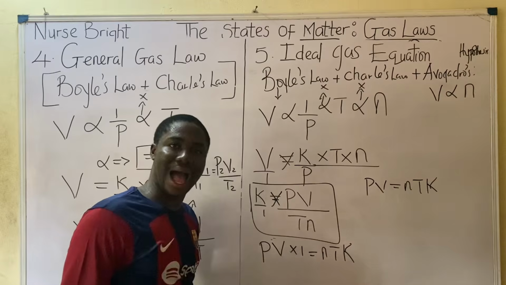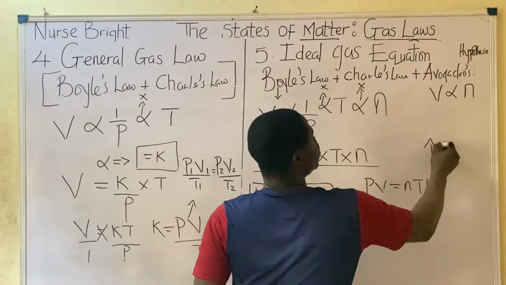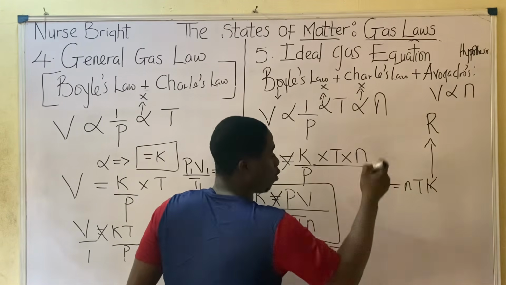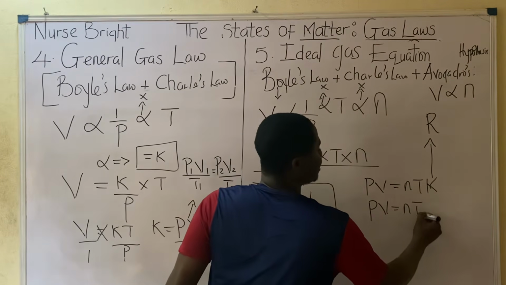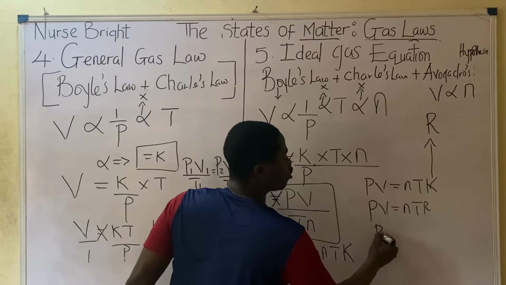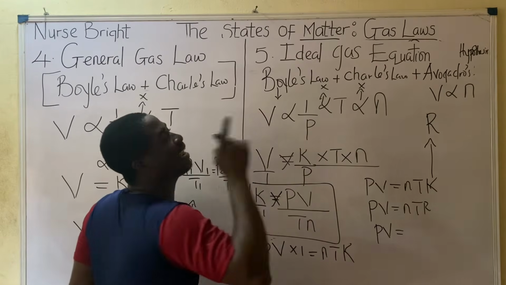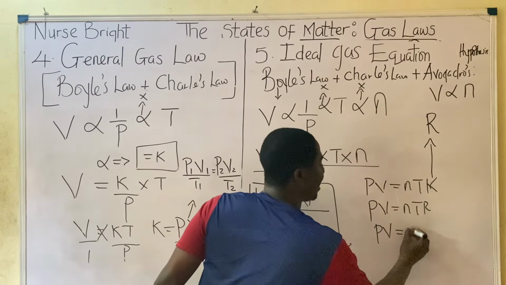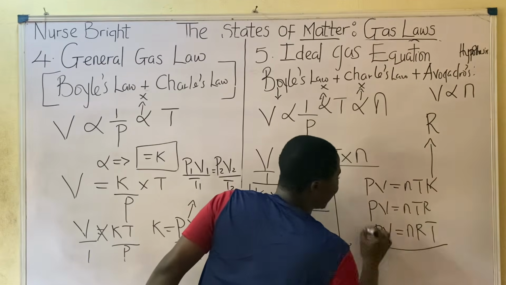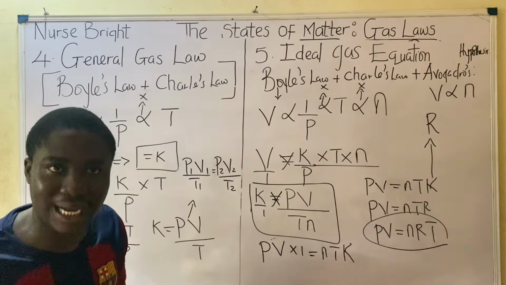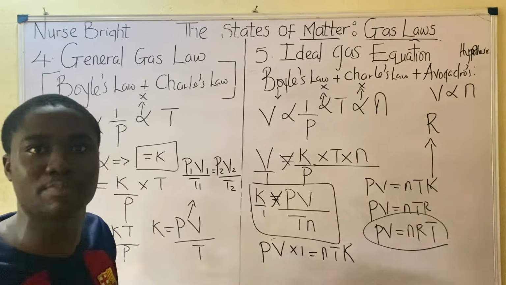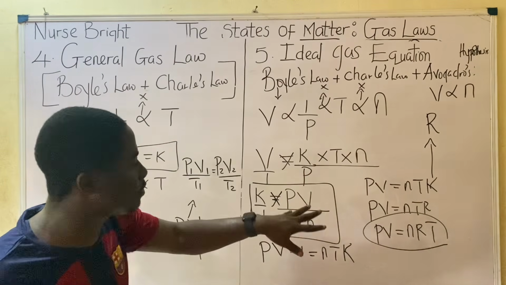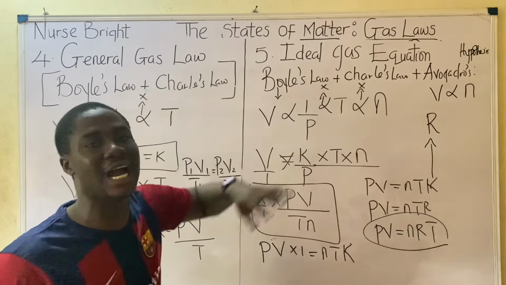NTK, whereby this K will be changed to a symbol, an arrow, because we'll work on that symbol very soon. So we're having PV is equal to NT arrow. But if we want to structure it well, the ideal gas equation is PV is equal to N arrow T. Are you following me? This is your ideal gas equation. PV is equal to N arrow T. Simple. It's actually easy. Practice makes perfect. So this must be noted. We've derived the ideal gas equation.